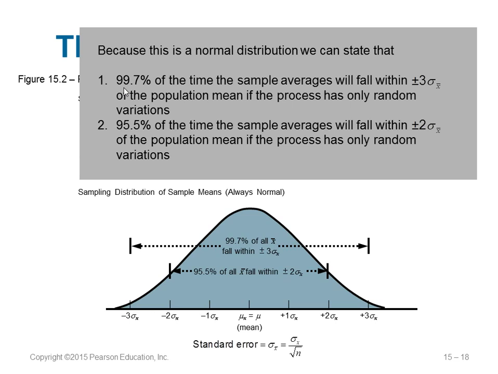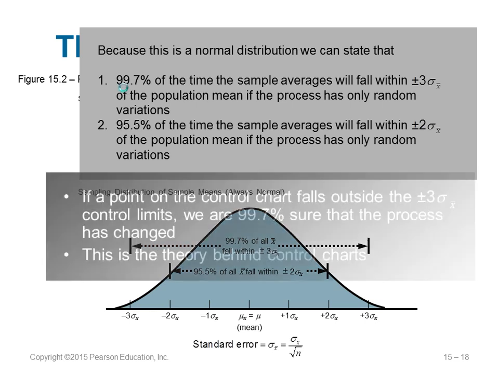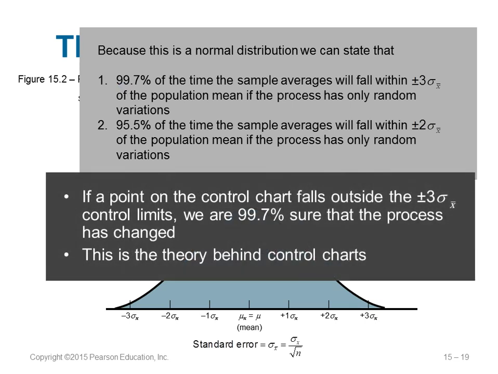And 95.5% of the time it falls within plus or minus 2 sigma x dash, if you have only random variations. So you can see if a point on a control chart goes outside this plus or minus 3 sigma x dash, then we are 99.7% sure the process has changed because it has gone out. This is the main theory behind the control charts.